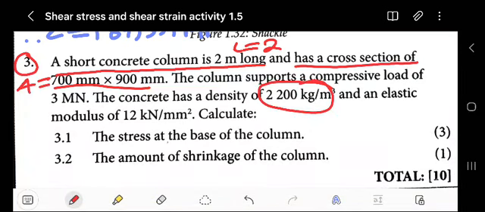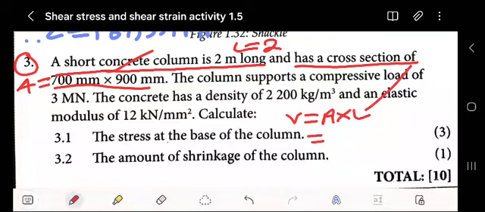We can get the mass. But where will we get the mass, because we don't have the volume? We have the volume, because volume equals area multiplied by length. We've been given the area and the length. No problem, we'll find the mass.